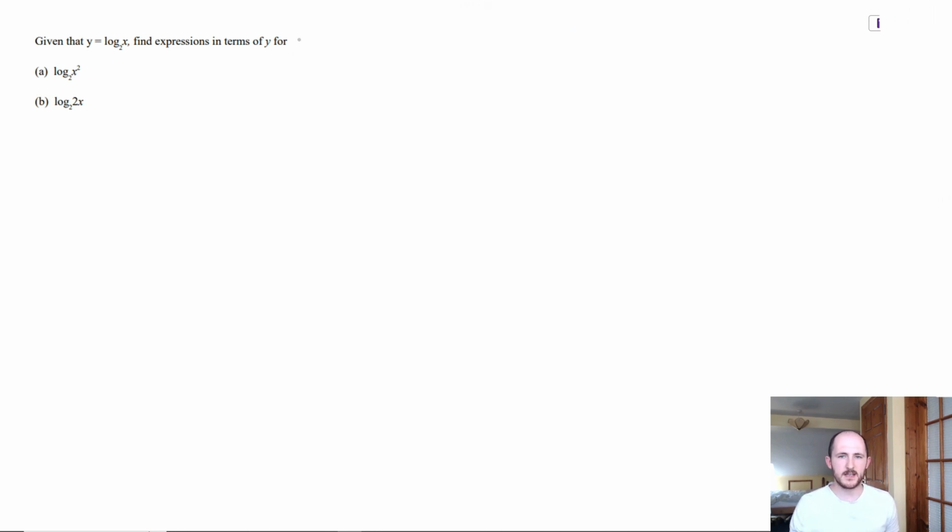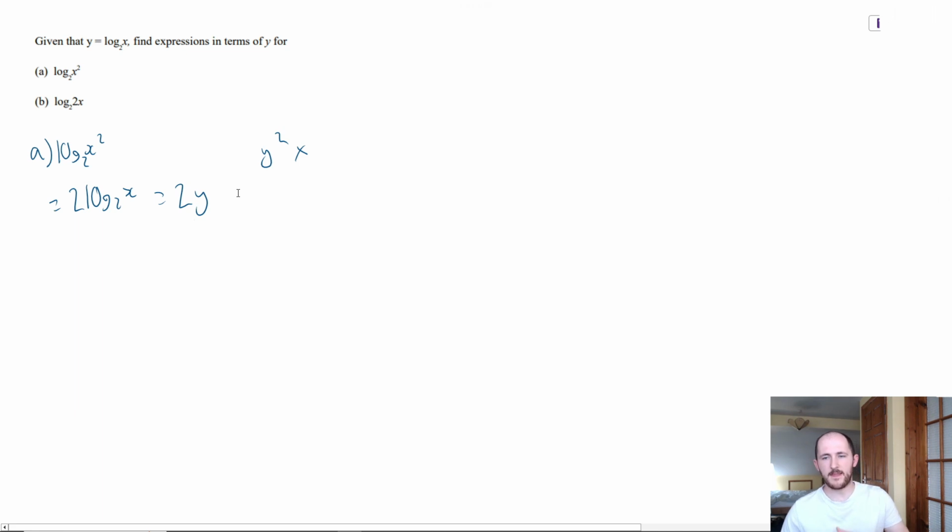So all you really need to do is write this first thing here. So let's write it out as log to the base 2 of x squared. All you need to do is write it so that you have log to the base 2 of x by itself. Okay? So it's not just y squared. Instead, if you use the power law, you get 2 log to the base 2 of x, which means it's actually 2y instead of y squared. And that's really a key difference here, because remember, it is still a logarithm. It still behaves as a logarithm at the end of the day.